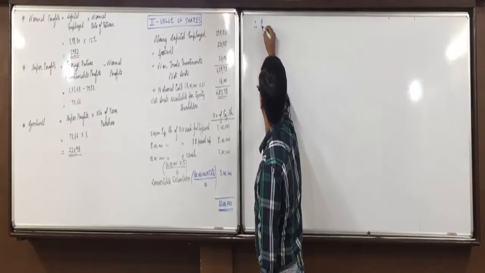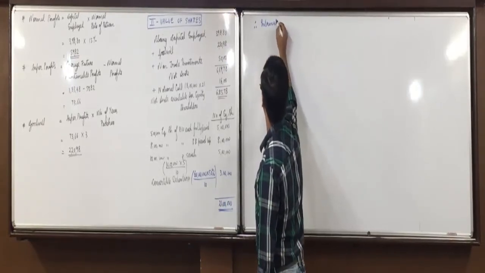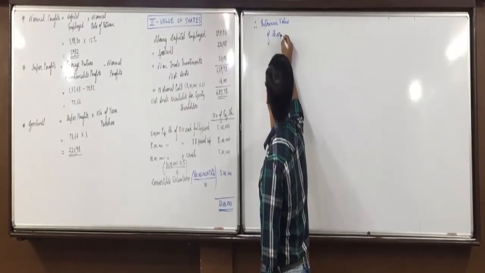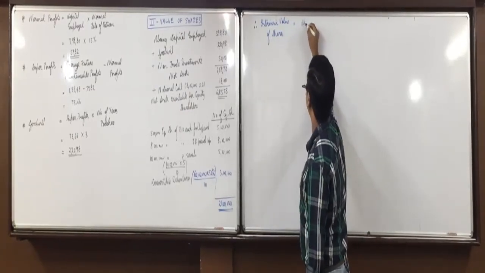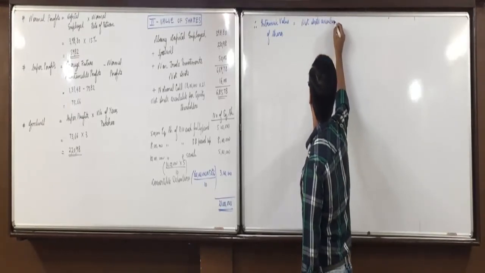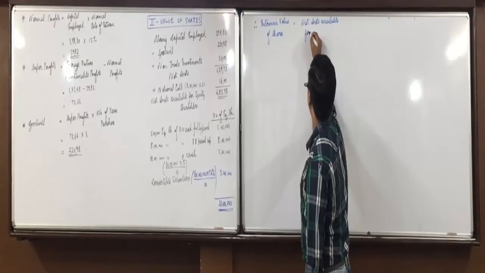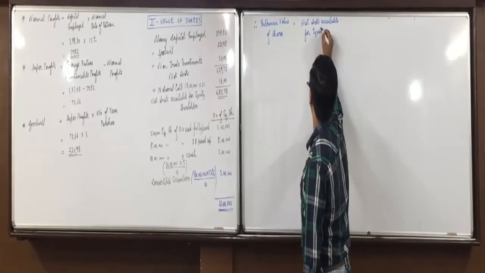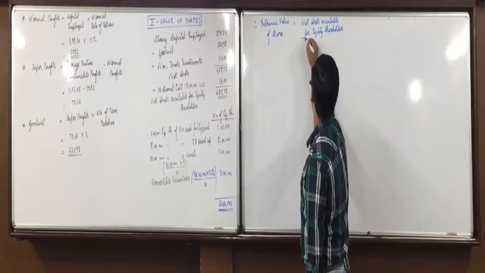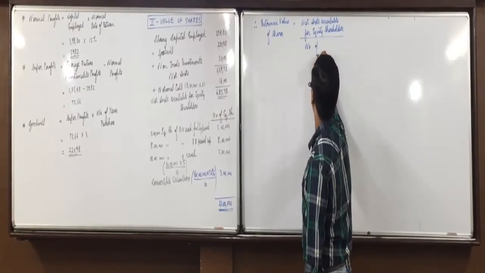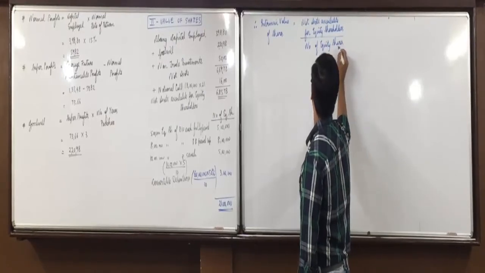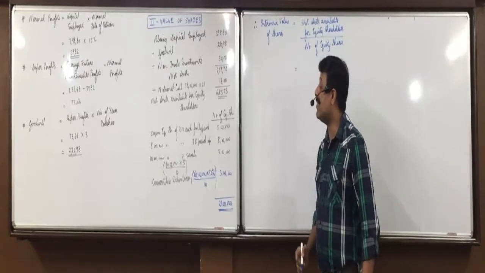Now if we find intrinsic value of shares, it will be equal to net assets available for equity shareholders divided by number of equity shares. Means, what are the net assets available for equity shareholders?